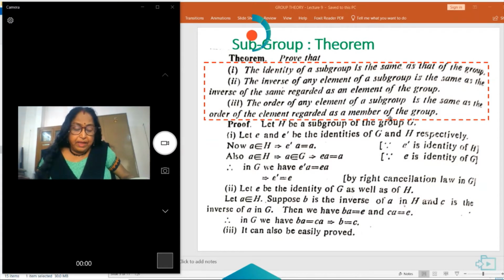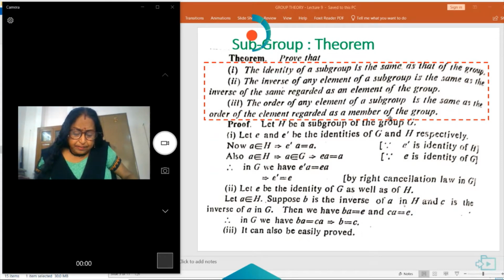Number 2, the inverse of any element of a subgroup is the same as the inverse of the same element regarded as an element of the group.